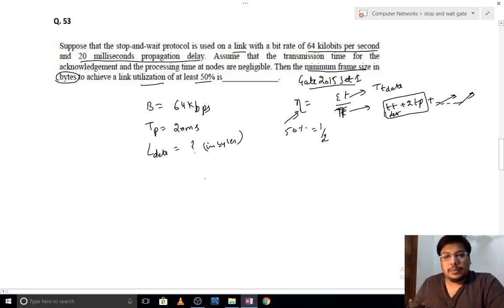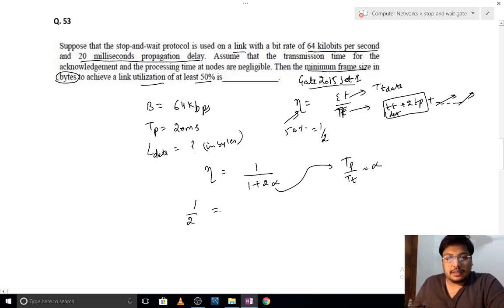So this efficiency is given as 50%, which is 1 by 2. Let me directly put the formula. Efficiency is 1 upon 1 plus 2 alpha, where alpha is defined as TP upon TT. So efficiency is given as 1 by 2, 50%, equal to 1 upon 1 plus 2 alpha. Let me cross multiply this. So 1 plus 2 alpha is equal to 2.